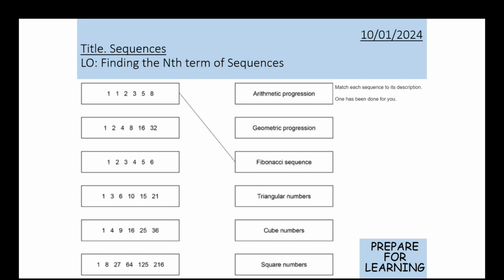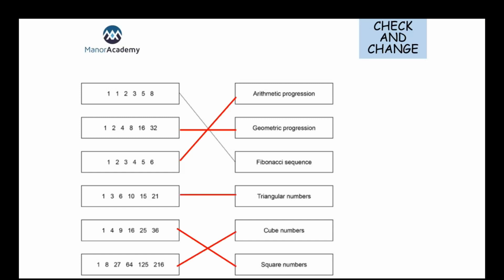Now, if we were going to match up the rest of these, the first one, 1, 2, 4, 8, 16, 32, is what's known as a geometric progression. The geometric progression is where we multiply or divide by the same amount each time. So we can see as we're going through there, we're doubling each time, 1, 2, 4, 8, 16, 32. So we are multiplying by 2 every single time. So that therefore is a geometric progression.